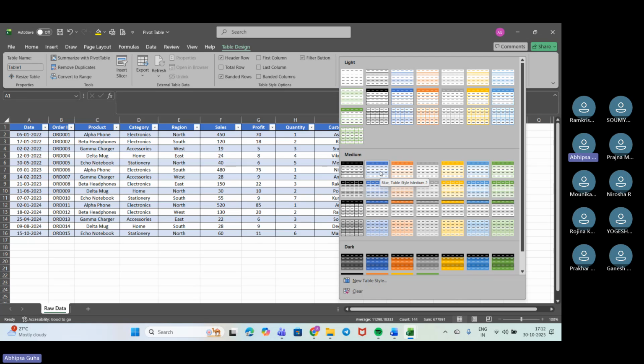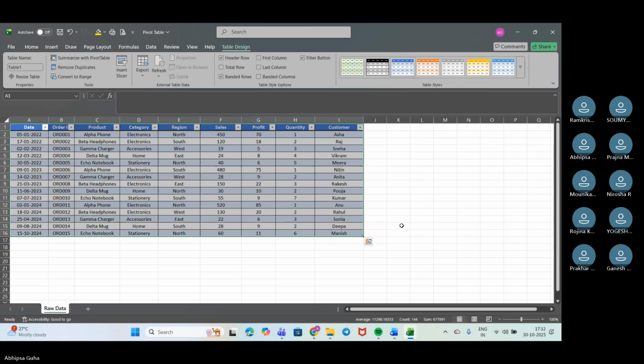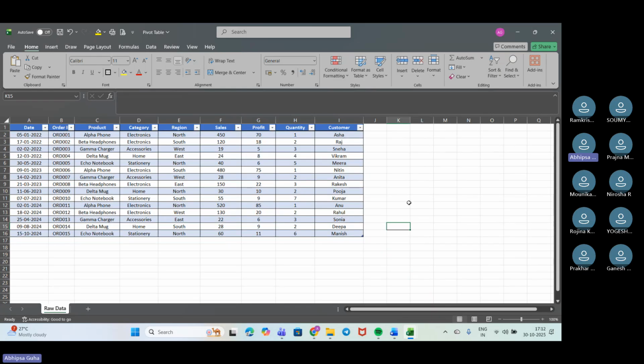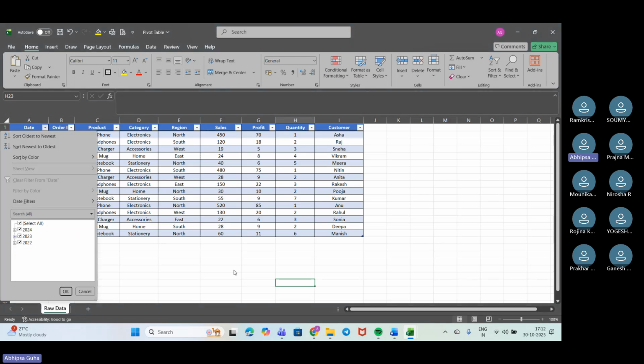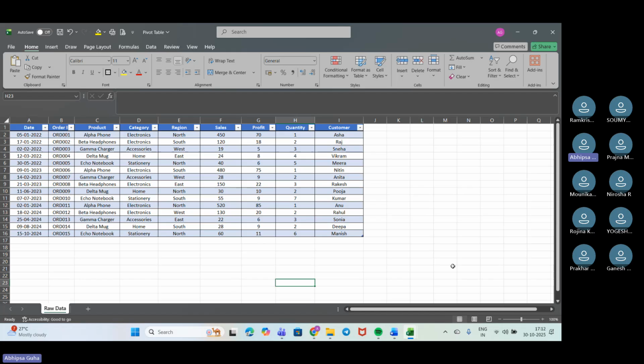I try to do that because I want to go with the lighter background. So this looks good to me, and it also contains the filters already on, so I don't need to recheck that or re-put it.